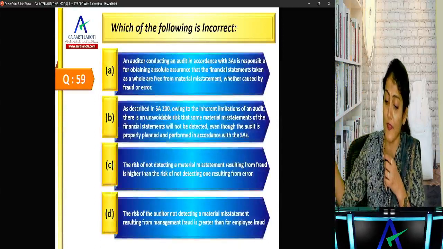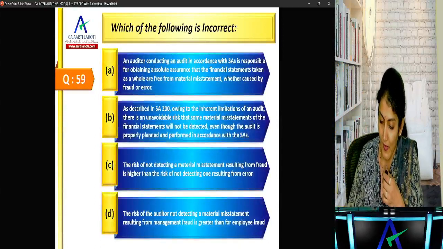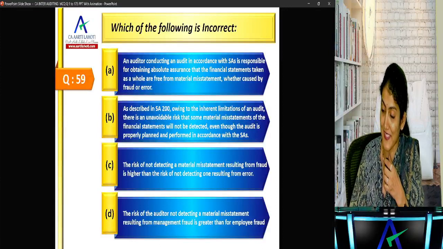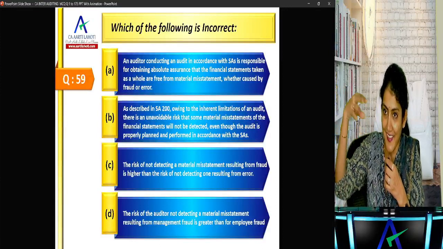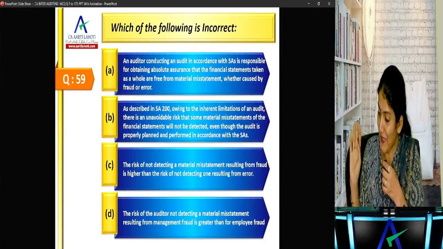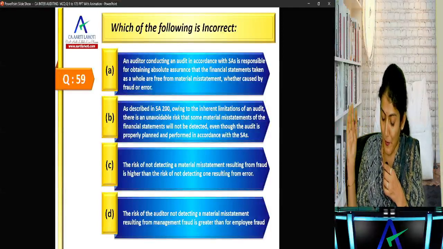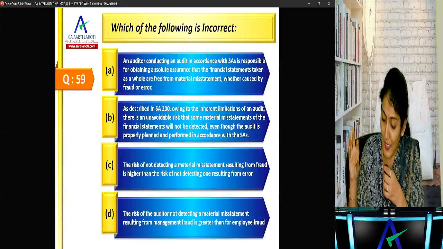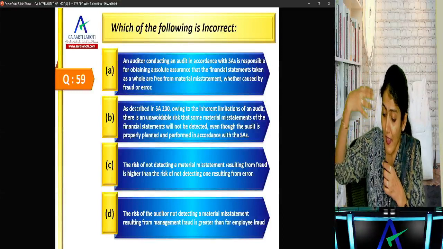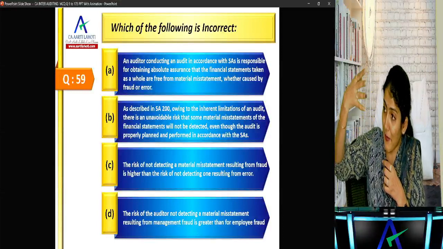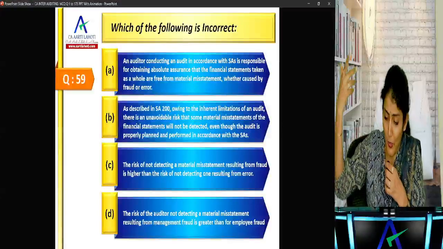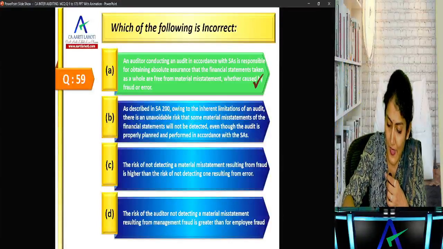Which of the following is incorrect? An auditor conducting an audit is responsible for obtaining absolute assurance that the financial statements taken as a whole are free from material misstatement. Which of the following is incorrect? A. And so no need to read B, C, D. What does it say? Owing to the inherent limitations, there is an unavoidable risk. The risk of not detecting a misstatement from fraud is greater than error, and the risk of not detecting management fraud is greater than employee fraud, right? So absolute assurance, that is incorrect.